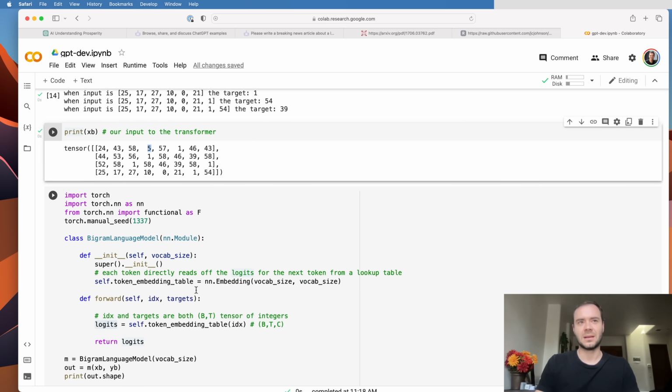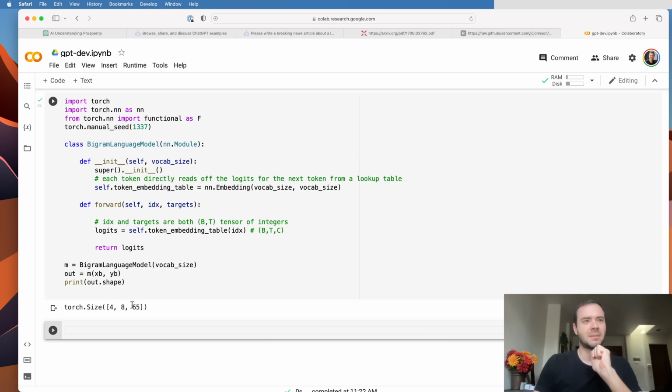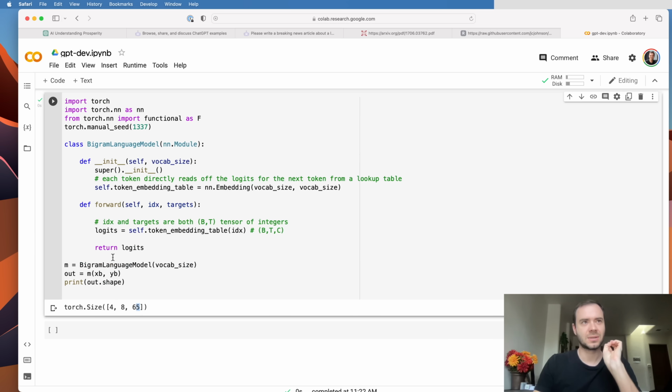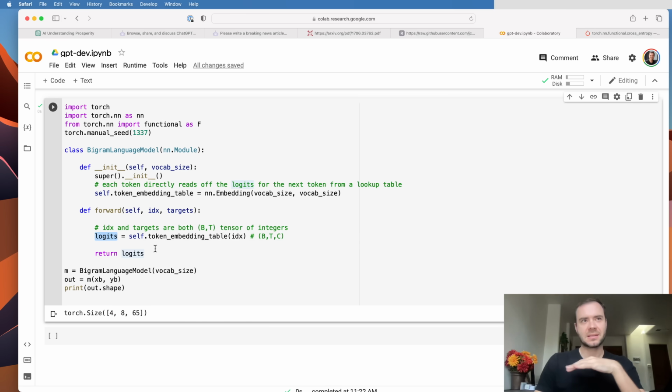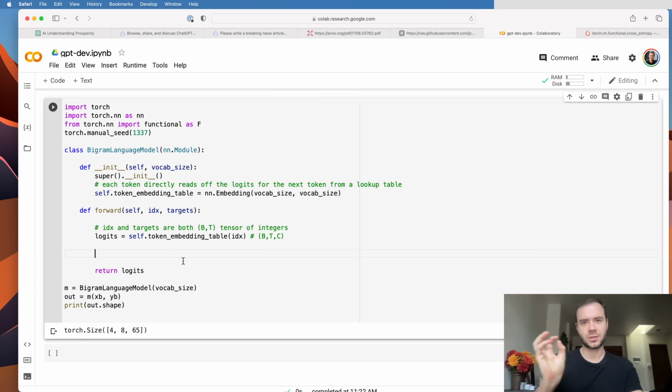So we saw a lot of this in a lot more depth in the Make More series, and here if I just run this, then we currently get the predictions, the scores, the logits, for every one of the 4x8 positions. Now that we've made predictions about what comes next, we'd like to evaluate the loss function. And so in the Make More series, we saw that a good way to measure the quality of the predictions is to use the negative log likelihood loss, which is also implemented in PyTorch under the name cross-entropy. So what we'd like to do here is loss is the cross-entropy on the predictions and the targets. And so this measures the quality of the logits with respect to the targets.